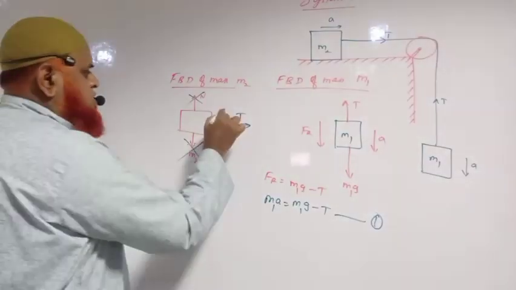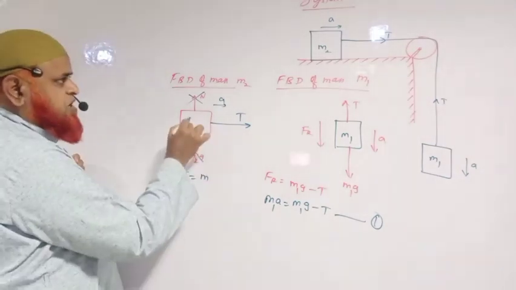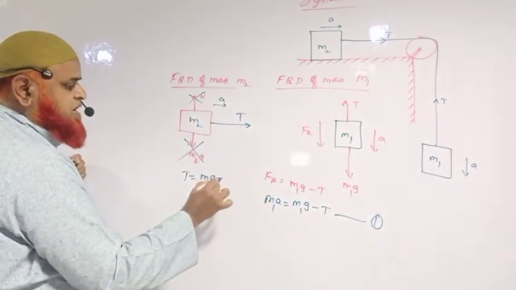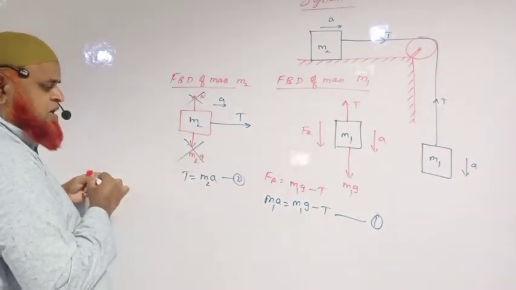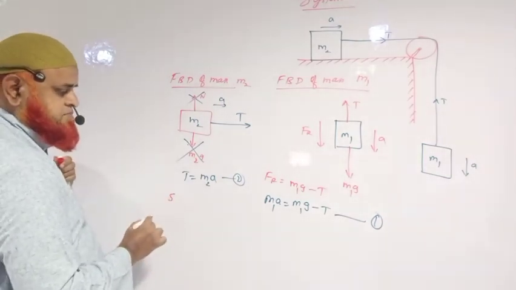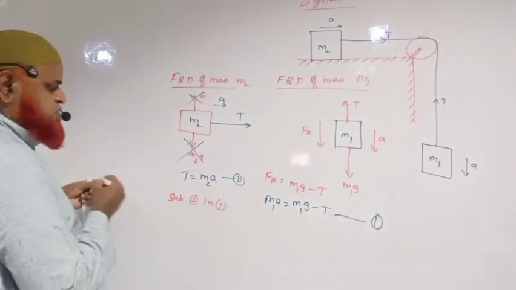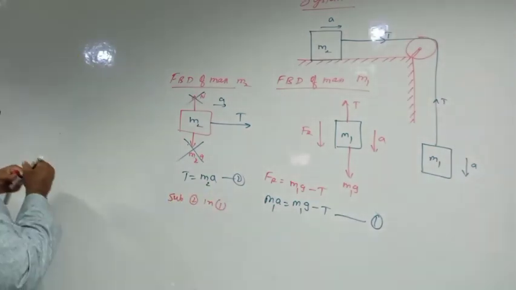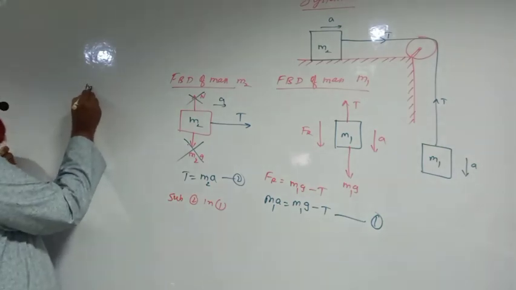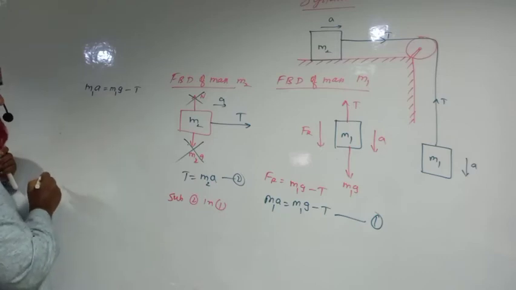Now here, the block is moving right side with an acceleration A. So tension is going to become M2 into A. This is equation number 2 here. Okay, so what are you going to do now? Just do one thing. Substituting 2 in 1, you'll be getting here M1 into A is equal to M1 into G minus tension T.